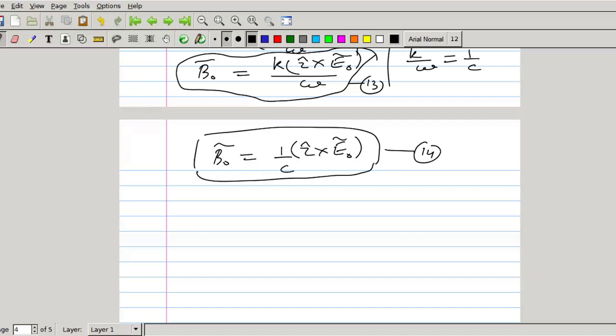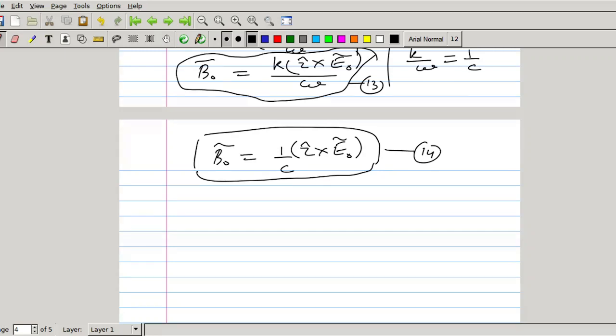Now, in a general way, for three dimensions, if the wave is propagating in an arbitrary direction, we can generalize these equations.